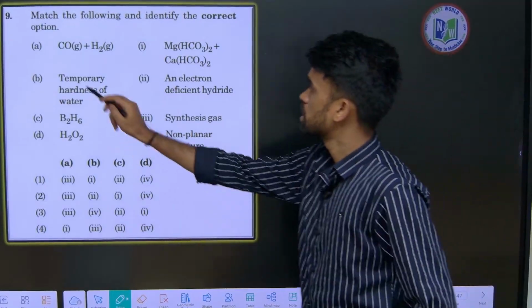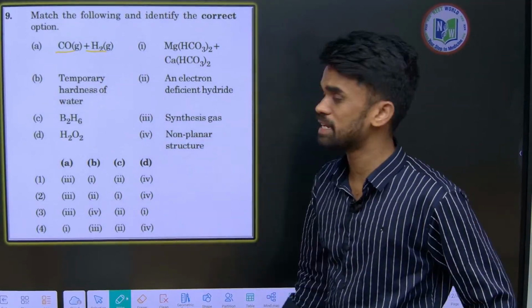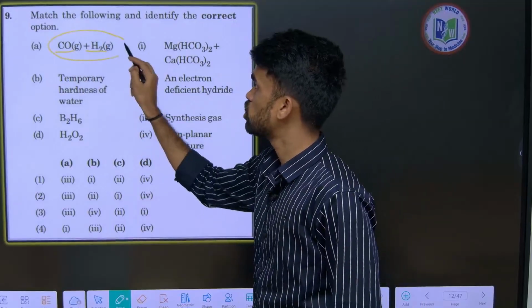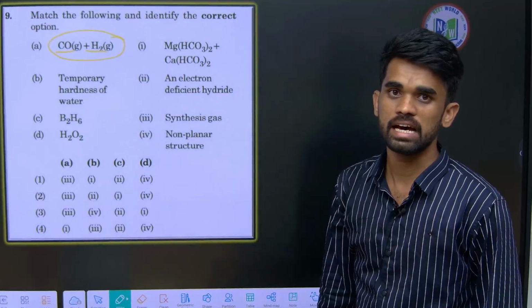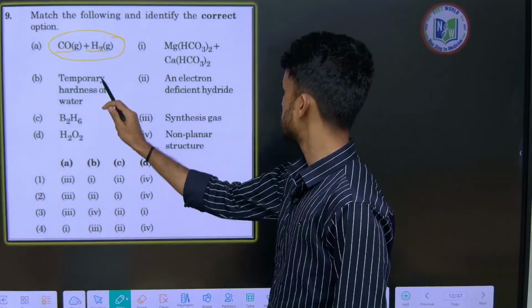Okay, next: CO plus H2. This combination is called synthesis gas. In short form we can also say syngas. What is that? Synthesis gas or syngas.